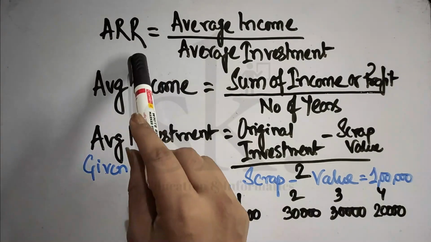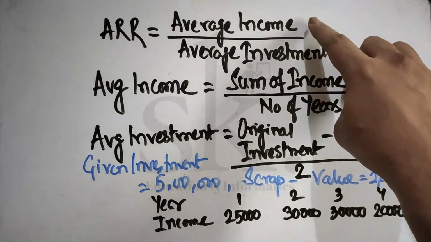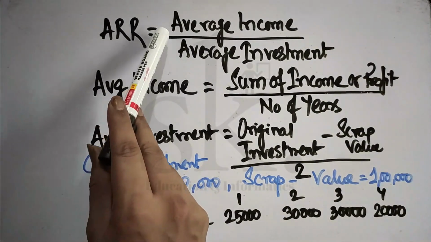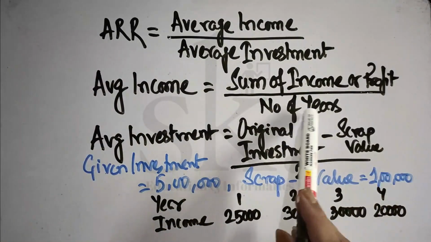Now we have been asked to calculate ARR, and let's take into consideration this income which has been given: 25,000, 30,000, 30,000 and 20,000 for the next 4 years. This is after depreciation, after tax. So if it is after depreciation, after tax, we can straightaway calculate. So how do we calculate? The average income is required to be calculated. Now average income is basically the sum of income or profit divided by the number of years.